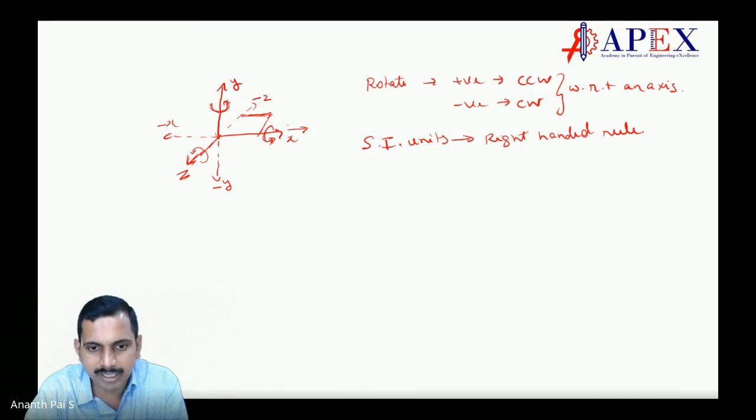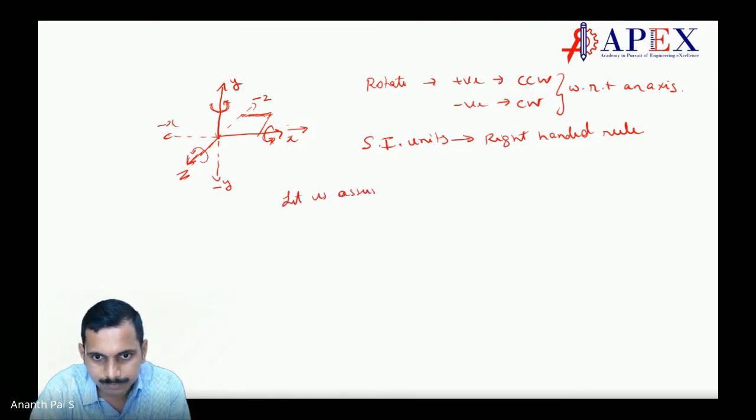Now let us take this particular thing. Let us assume that angle is a vector.